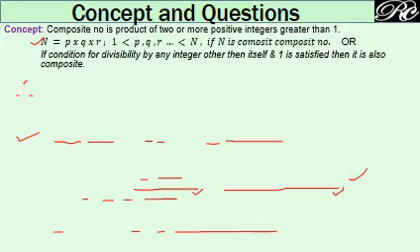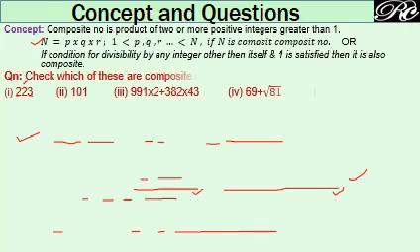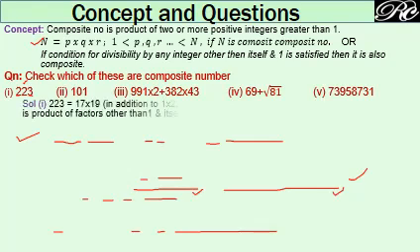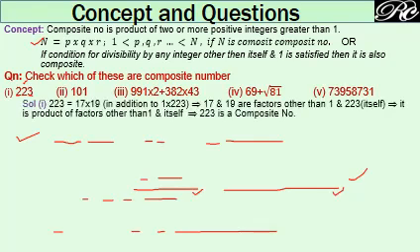And for checking a number as composite, we shall check the condition for divisibility by any integer other than the number itself and 1, then it will be composite. So how are the questions framed? The very first question: let us check which of these are composite numbers. Also you have to give the explanation. I am going to start with 223. Whether 223 is a prime number or a composite number.